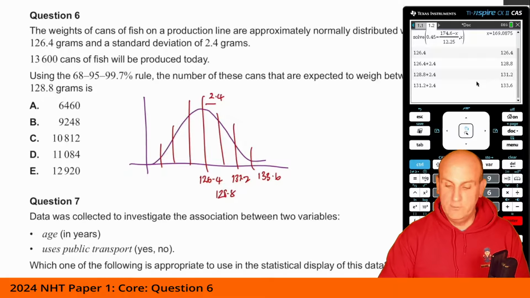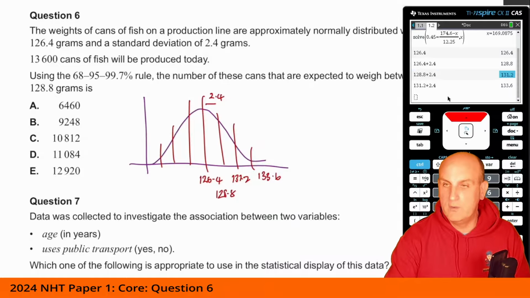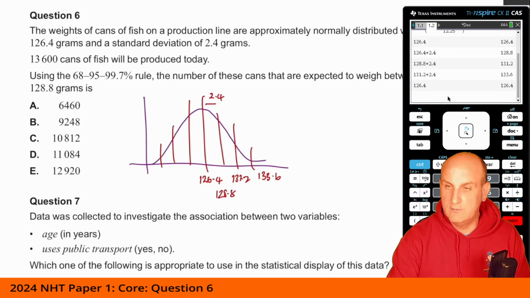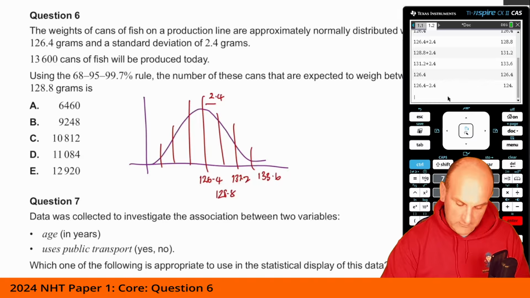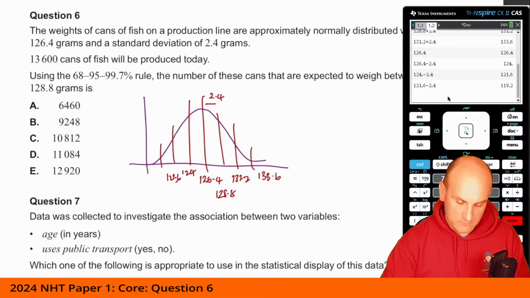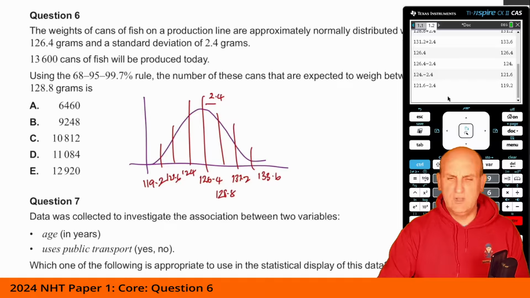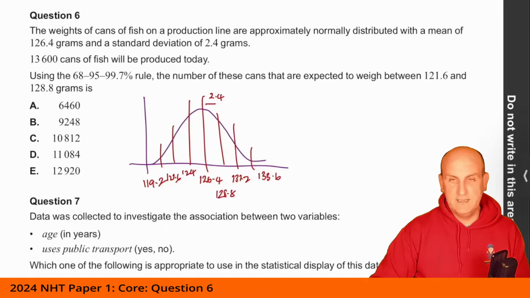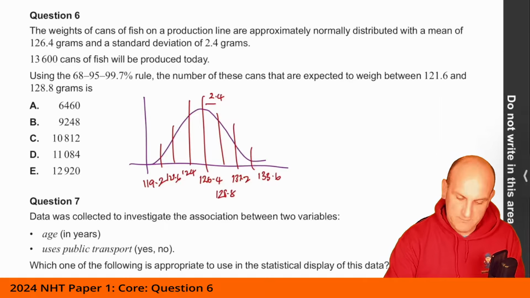Now that's helpful. What am I going to do now? I'm going to go up and copy 126.4, hit enter, and do minus 2.4 once, which gives me 124. Do it again, which gives me 121.6. And again, which gives me 119.2. Now, you're going to say, surely you can do that in your head. I could, but if I make a stupid mistake, then that's not particularly helpful.